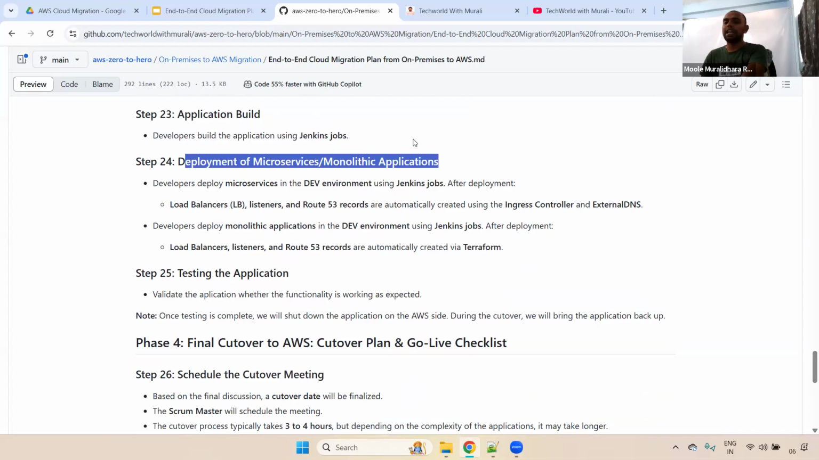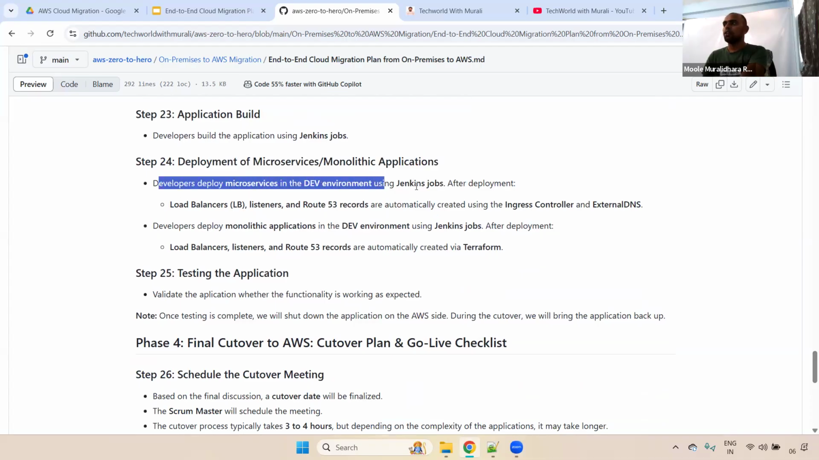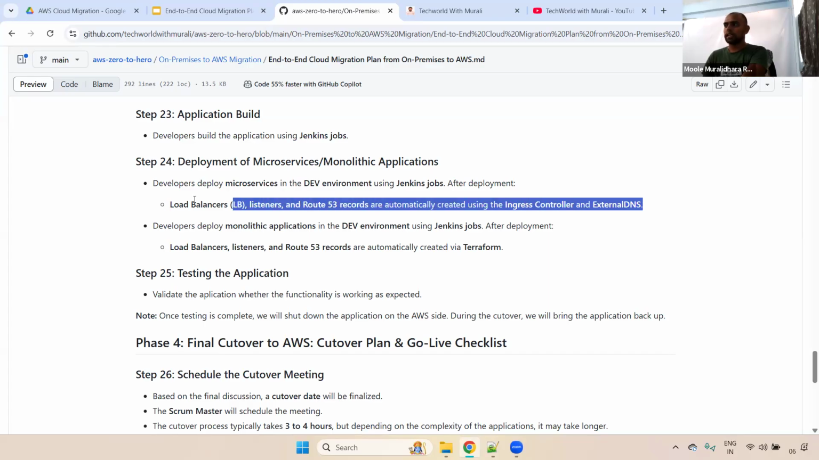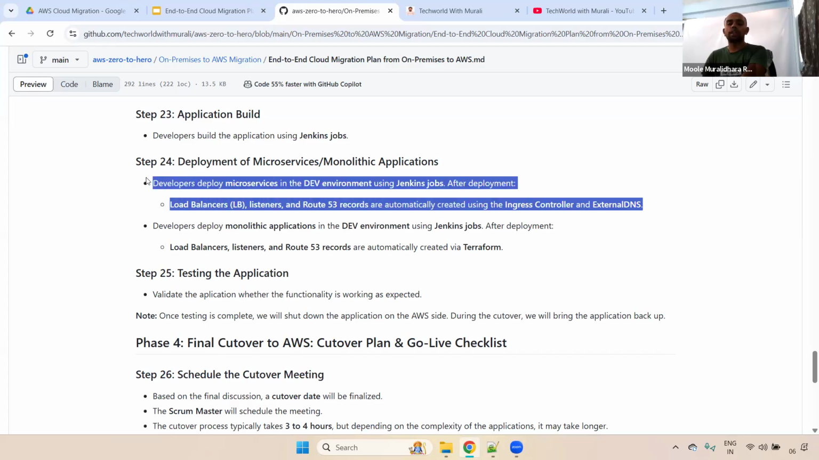Now, for example, I'm taking the dev environment. Developers deploy the microservice in the dev environment using a Jenkins job. After deployment is done, what will happen? If the load balancer is not created, it will create it. If the load balancer already exists, it will automatically create the listeners, and it will automatically create the Route 53 records as well using the AWS Ingress controller, and External DNS also automatically creates the records. Understand, right? This is for the microservice applications.